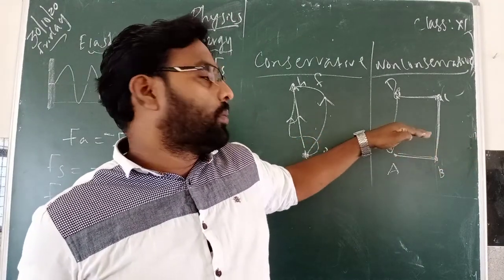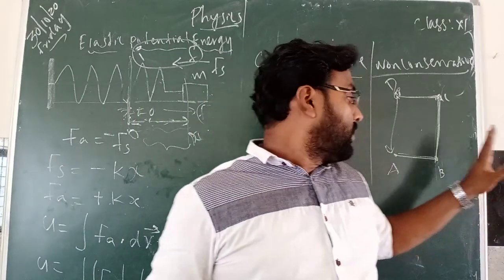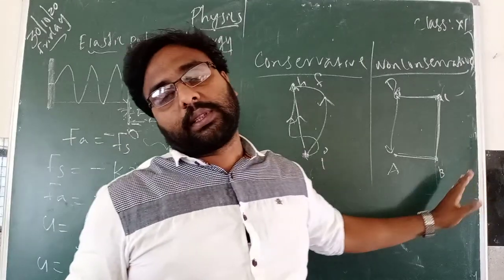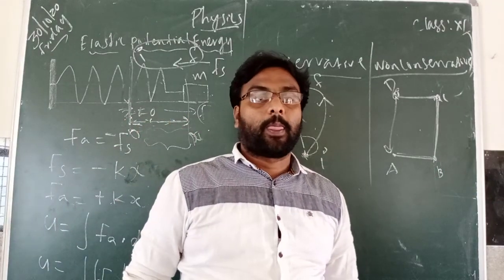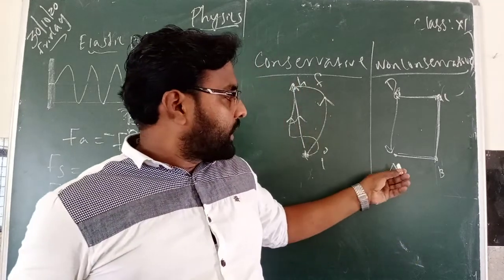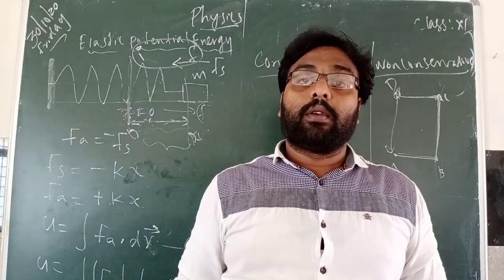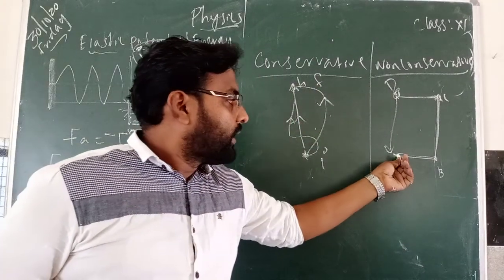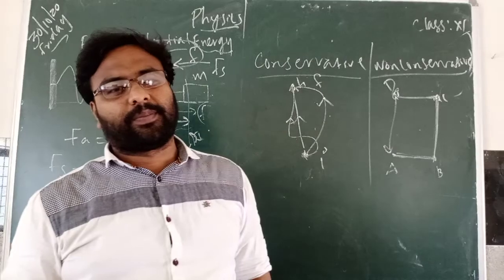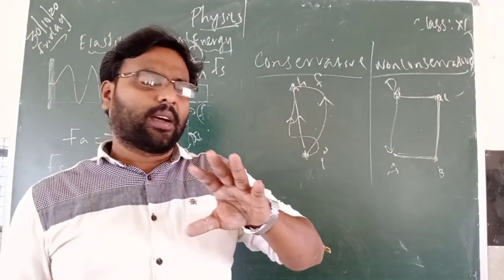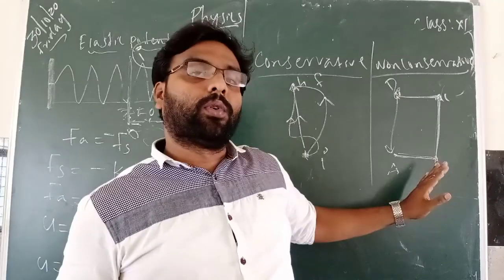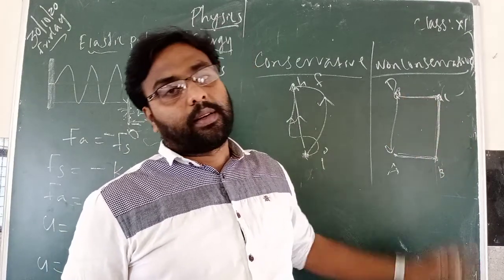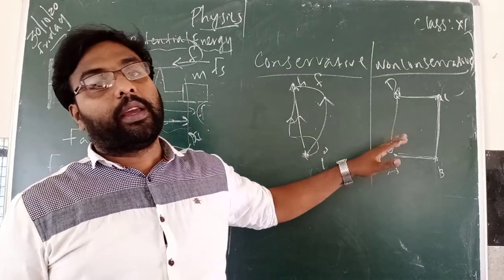Some work has to be done, or some force has to be applied, to move this object from position A to B. When you are moving this object from A to B, you see there is friction being produced here. Due to this frictional force, the work done between these paths is different. The work done won't be the same.